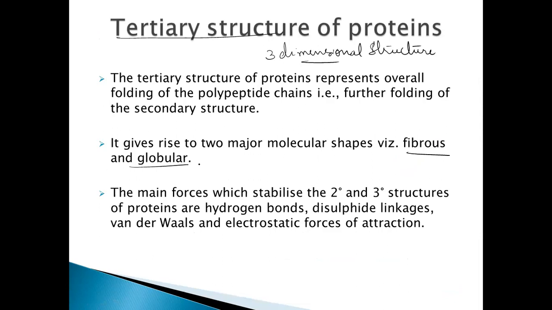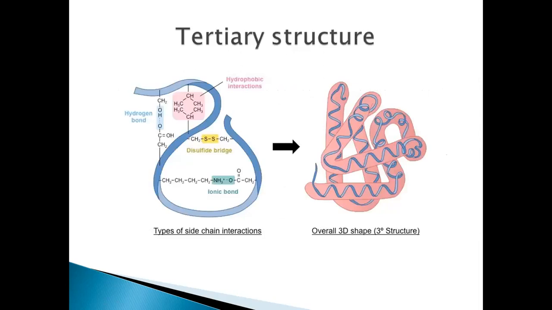So the overall folding of this secondary structure, or the overall folding of this protein, is nothing but the tertiary structure, which is the final three-dimensional structure of it, whether it's giving rise to a fibrous structure or a globular structure for the proteins. Nothing but the further folding of the secondary structure. So how can it maintain this tertiary structure now?